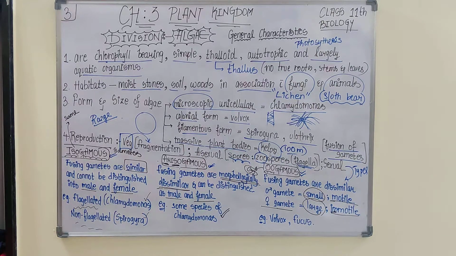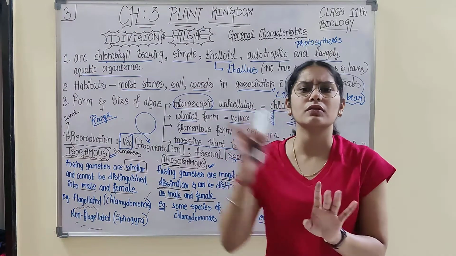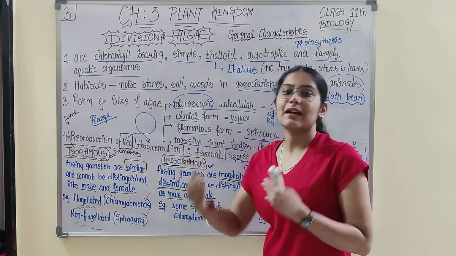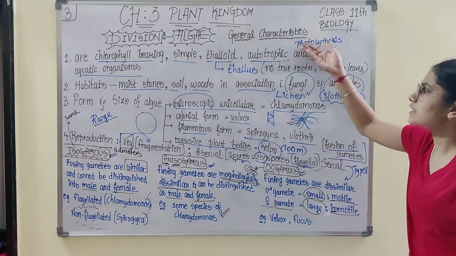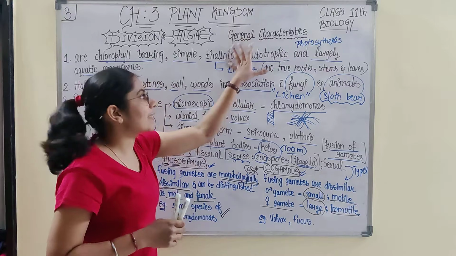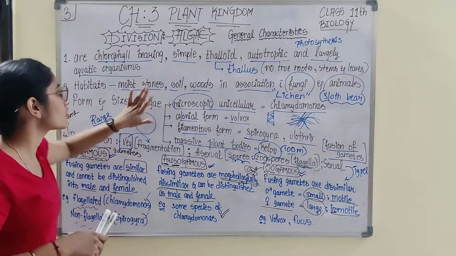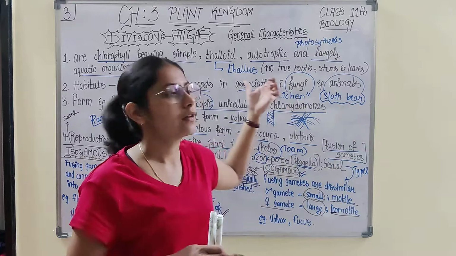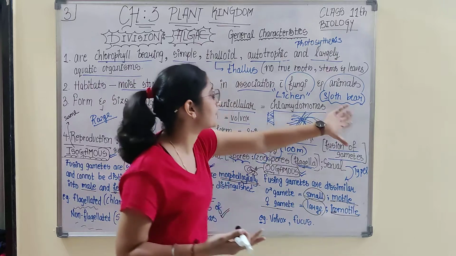So this is about general characteristics. What are the four general characteristics? First was the introductory one: it is chlorophyll bearing, it is simple, it has a thalloid body, it is autotrophic. Since it bears chlorophyll, it undergoes photosynthesis, therefore autotrophic, and is largely aquatic. So that is one. In habit, it is largely aquatic. Apart from this, it is also found on moist stone, soil, and wood. They form an association with fungi; the association name is lichen. If they form an association with animals, then you can include slug there.